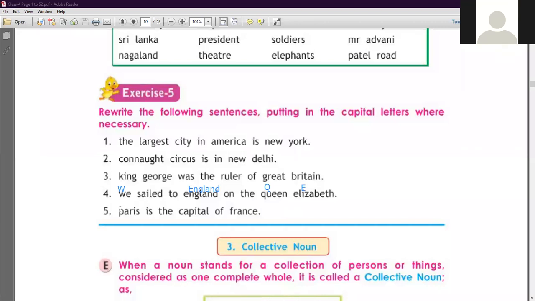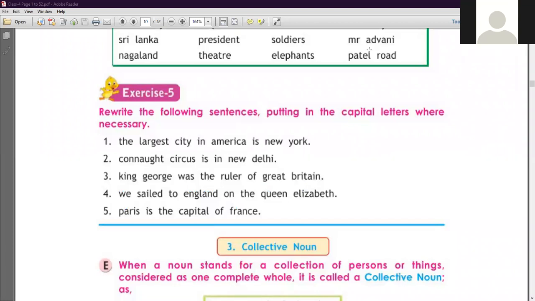Now number 5th sentence: Paris is the capital of France. So here Paris is a proper noun. You have to write P capital और starting किससे हमारा sentence Paris से, तो first letter you know that should be a capital. Now next one is France. So France is here as a proper noun. So you have to write F capital. Okay, students, so this is our exercise number 5. I think you have cleared this exercise. So you must remember that the proper noun must begin with the capital letter.